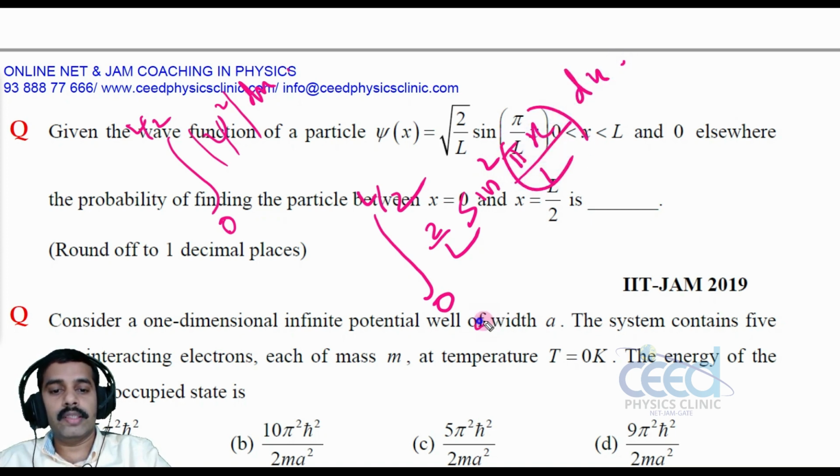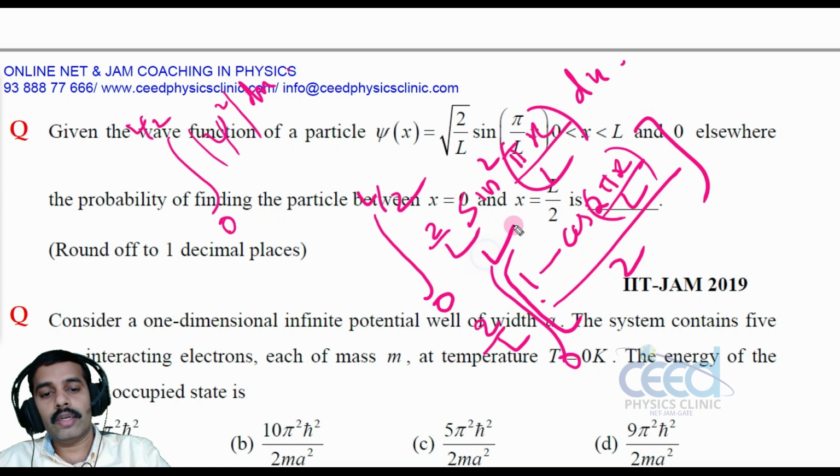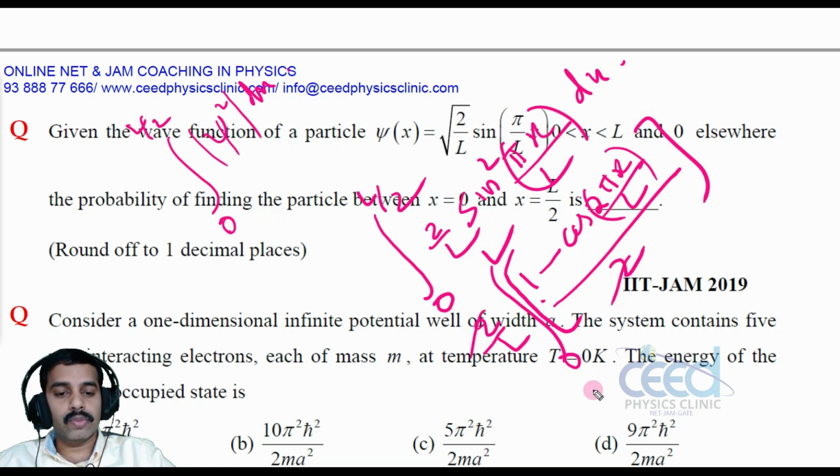Now you can integrate this. 2 by L you can take out, and sine square pi x by L is 1 minus cos 2 pi x by L divided by 2. We have to integrate 0 to L by 2. So let me take this 2 out, so that is 1 by L outside.